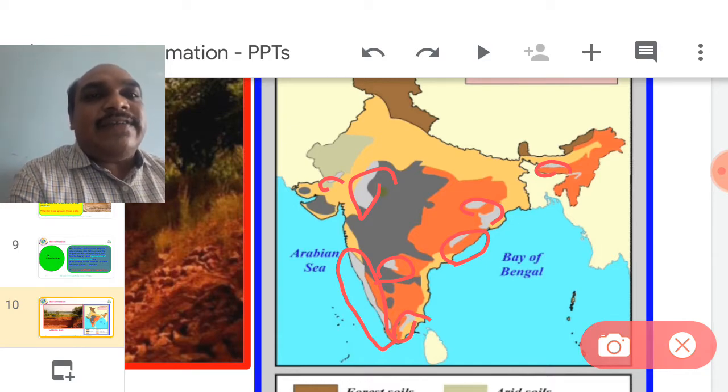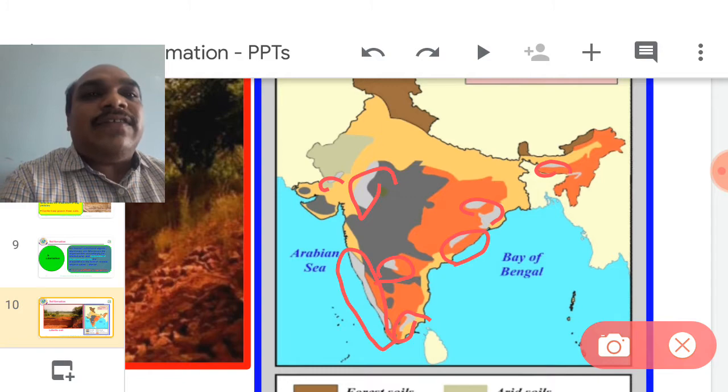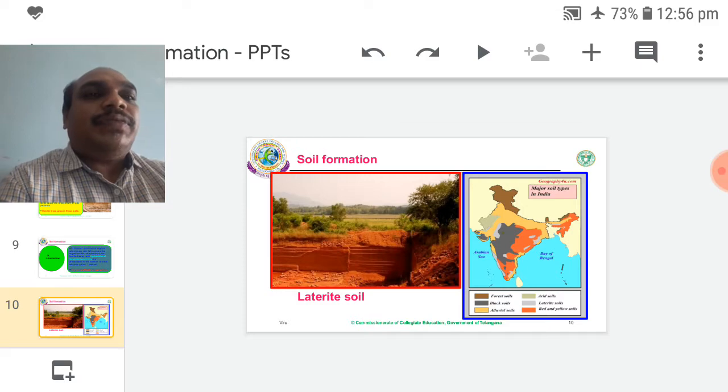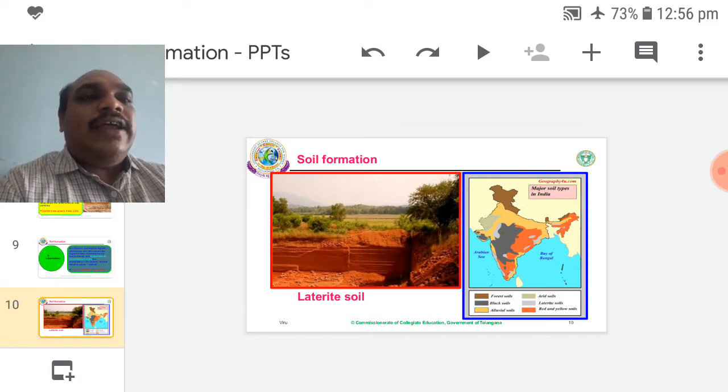These laterite soils are reddish in color. These soils are not profitable for agriculture, but commercial crops like spice plants can grow, and bricks are commercially prepared. The brick industry also depends on these laterite soils. Those bricks look reddish in color and beautiful also. So they are called laterite soils.